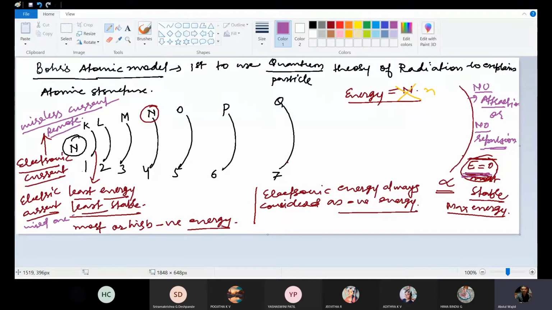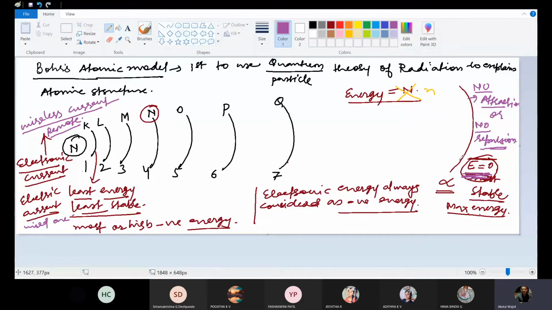So electronic energy is always negative, because when the electron is at infinity its energy is zero, it is most stable, and that energy is the maximum energy.